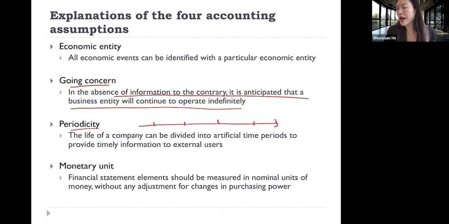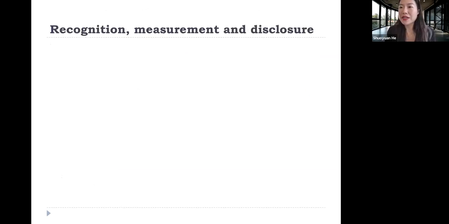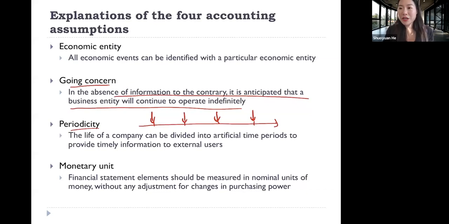So what we end up doing is we divide time into artificial time periods and provide information to the information users once in a while. So we don't provide information on a continuing basis. Instead, we provide information, for example, once a quarter or once a year.